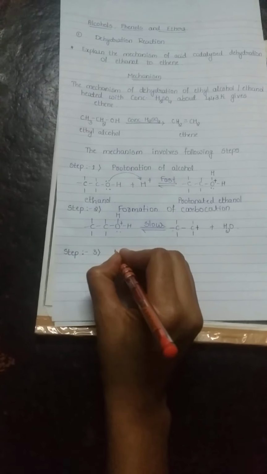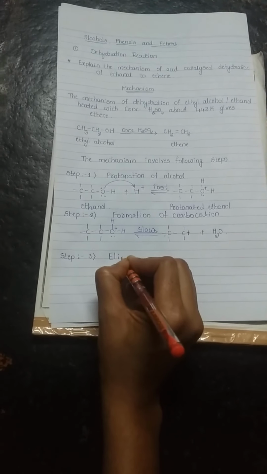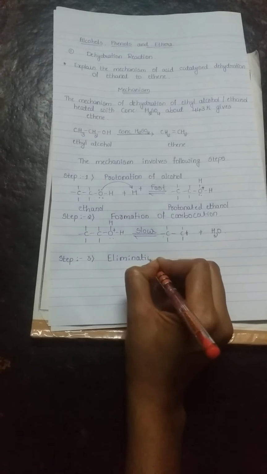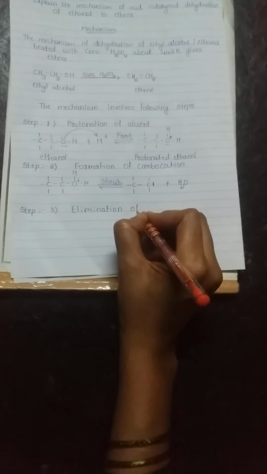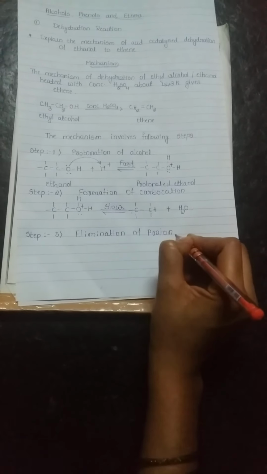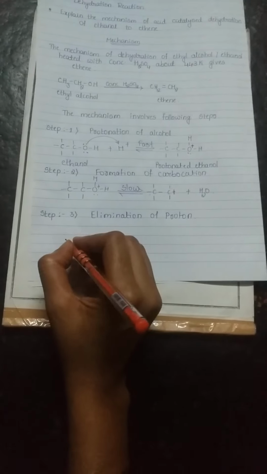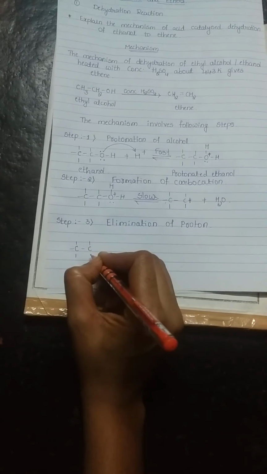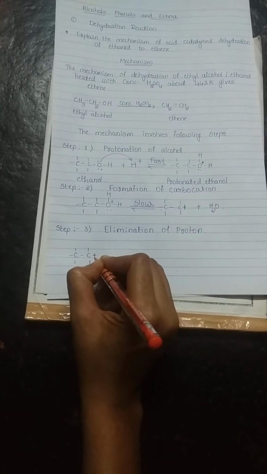Then the next step is the elimination of a proton. In this step we take the carbocation, CH3CH2 plus.